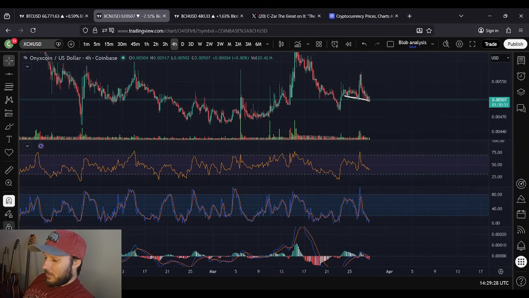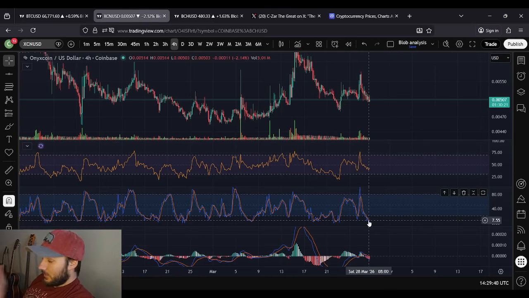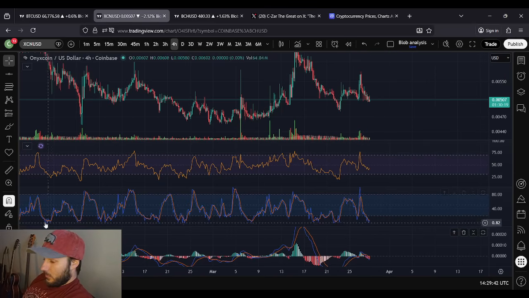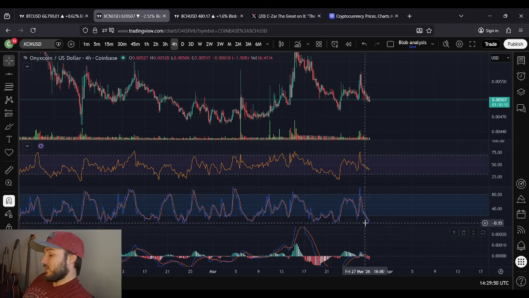I don't expect much reliability from the MACD there either. False cross down, false cross up, probably another false cross down. It's not helpful because we're just choppy and sideways. Stochastics are oversold. We could stay oversold, but we've been oversold a little bit here and there, so I wouldn't be surprised if we've reset and we're ready to move up. I actually would take this as a bullish sign, but again, choppy and sideways, it's less reliable.